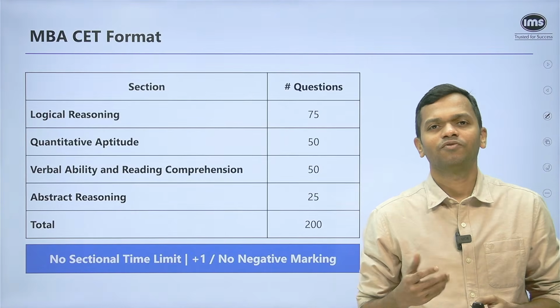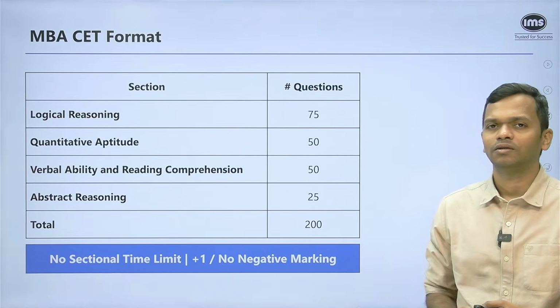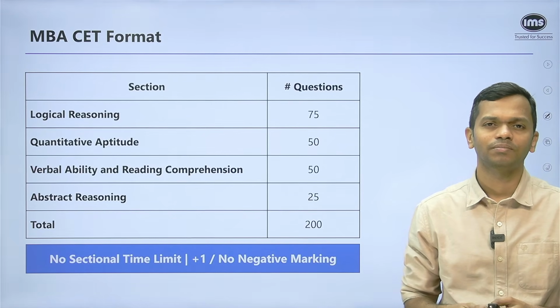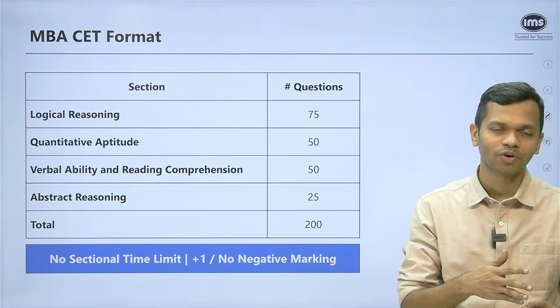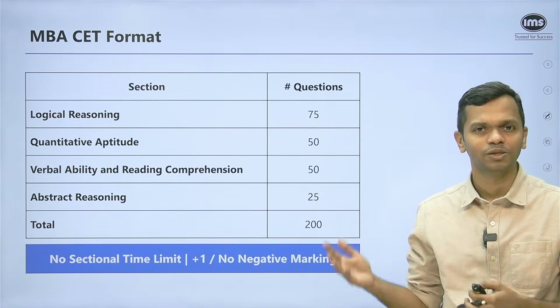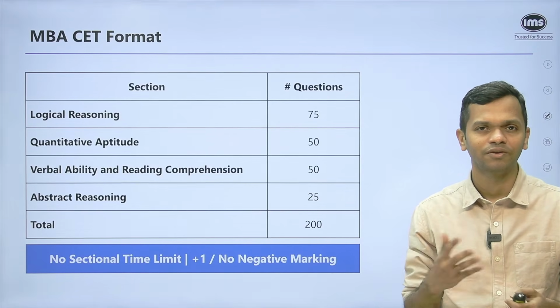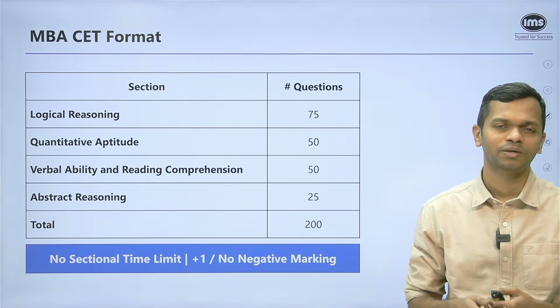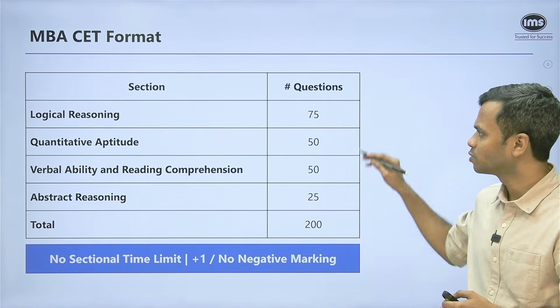Now let's first understand the format of the test. In the last couple of years, CET has had this particular format. In the past, they used to have a different format, then they changed it for a while. There have been years when this distribution has been very different for different slots. In the last couple of years, however, it has remained stagnant. So this is what the format is.